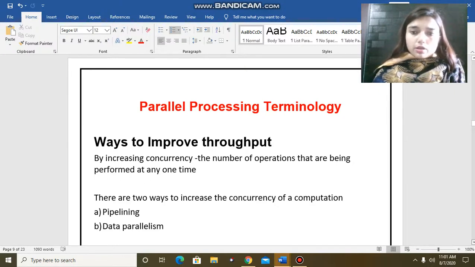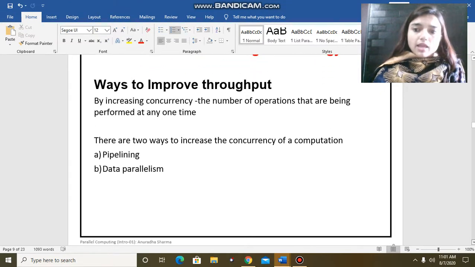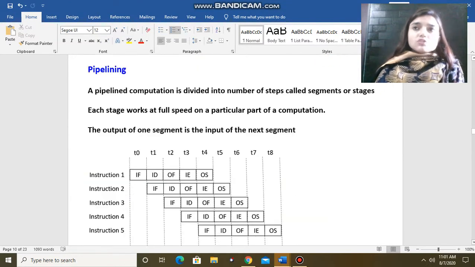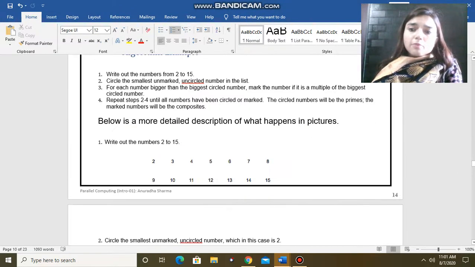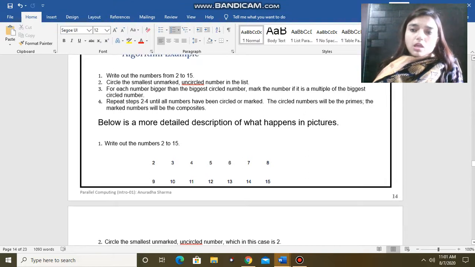Let's see what is pipelining and what is data parallelism. Actually, pipelining comes under the control parallelism approach. Pipelining means we have to break the problem into a number of segments or stages, and each segment works at its full speed simultaneously, and the output of one segment becomes the input for another segment. An example of pipelining is the car manufacturing process.